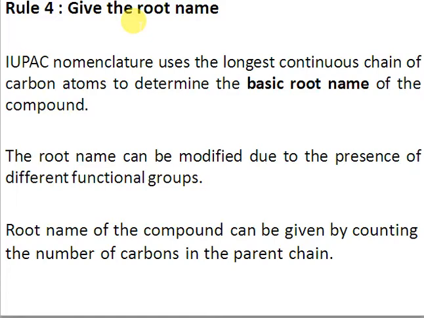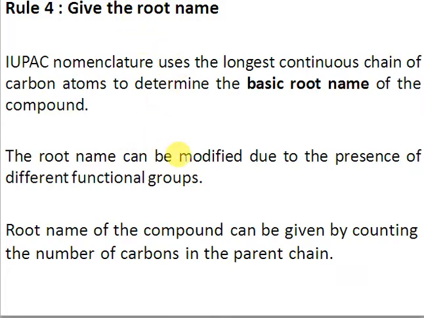For example, similarly, if you have a 6 carbon chain, to indicate the 6 carbon we use the word hex. So hex is the root name. Root name can be modified if there is any functional group. For example, if you have pent of pentane as a root name, and if the functional group is carboxylic acid, then the root name will be modified as pentanoic acid, right? So in pentanoic acid, the oic acid modifies the root name, right?